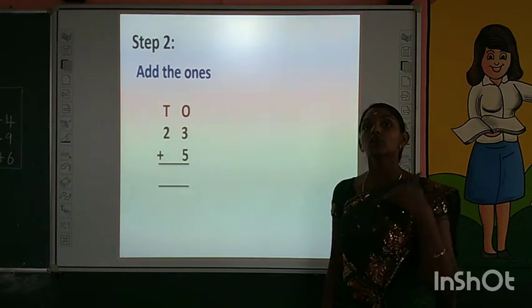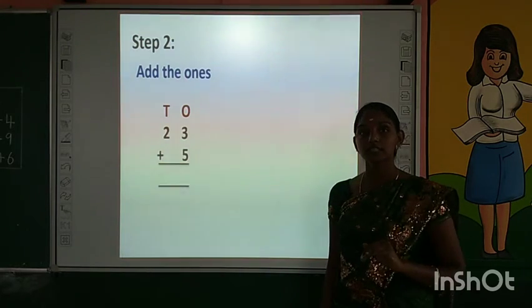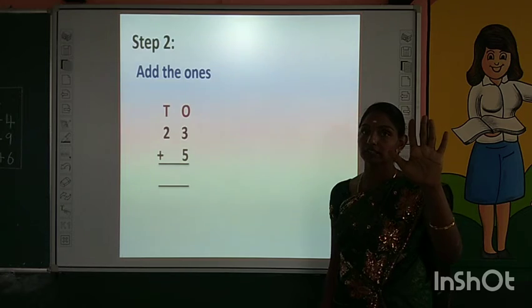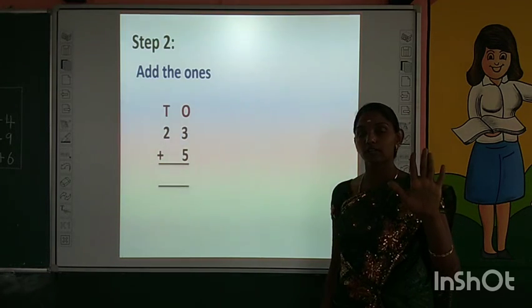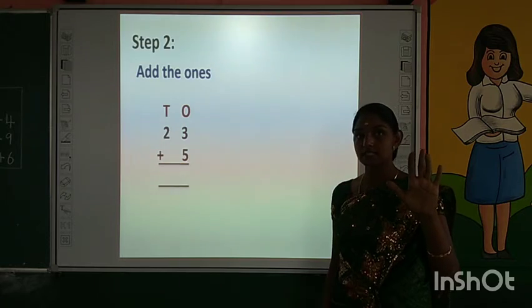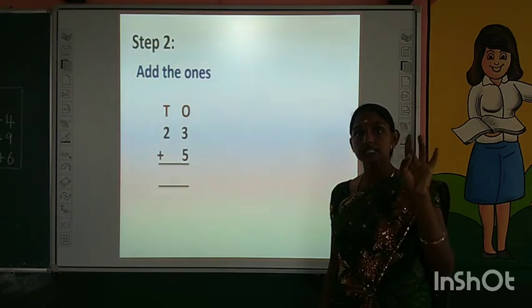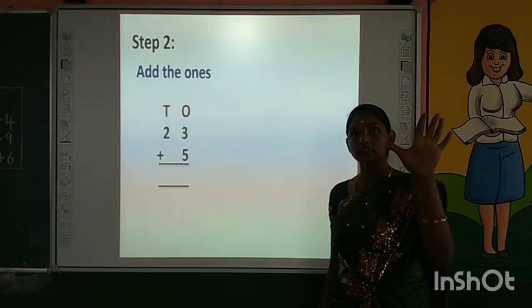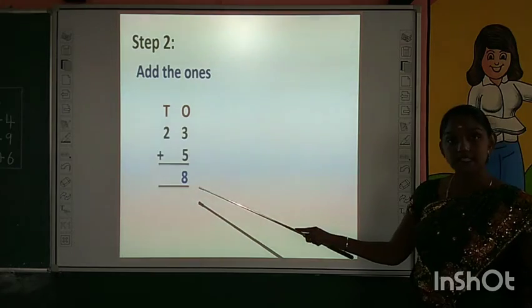We can use forward counting to add 3 and 5. Keep number 3 in your mind and take 5 fingers in your hand. Now start counting forward. Where do we start? We start from number 4. 4, 5, 6, 7, 8. Where do we reach? We reach the number 8. That means the answer is 8.